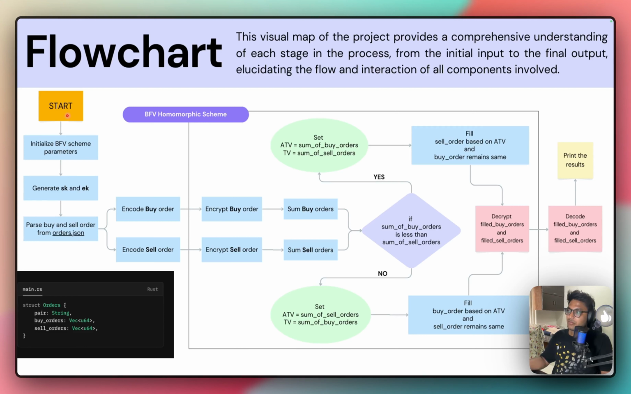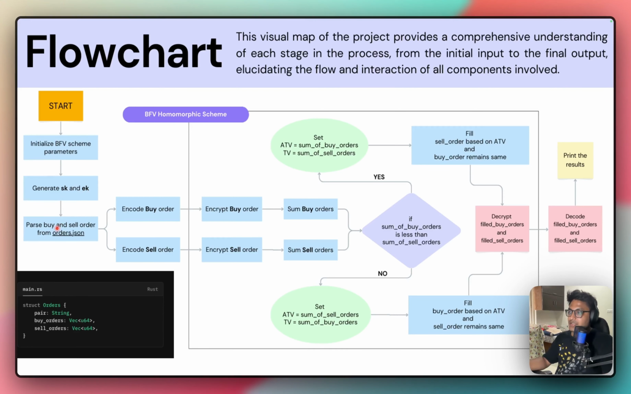When we start from there, we initialize the BFV scheme parameters which are needed. Then we generate BFV scheme parameters like the plaintext modulus and the number of slots, which is the power of the polynomial we'll be using, and I'll explain it in more detail in the next slides. For now, I'll just explain the flow. The initial BFV scheme parameters are set. Then we generate a secret key and an evaluation key, which is essential for the BFV scheme.